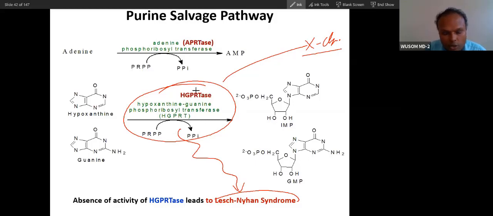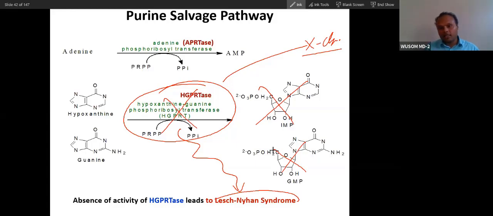And you know, if this whole thing is not synthesized, if this enzyme is absent, brain will not have this. So that is why the problem you will see is in the brain: ataxia and self-mutilation. Pain will not be perceived by patients, so that is self-mutilation.